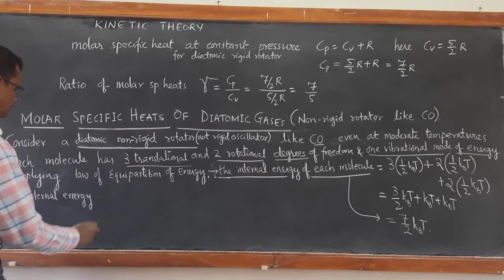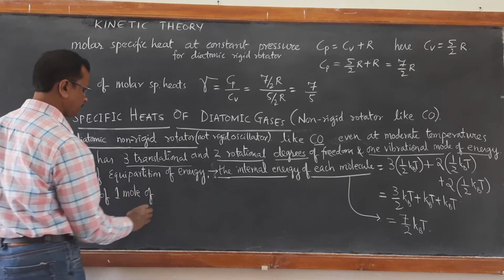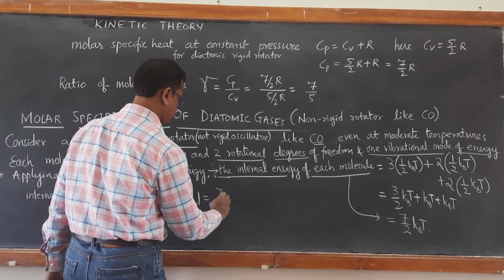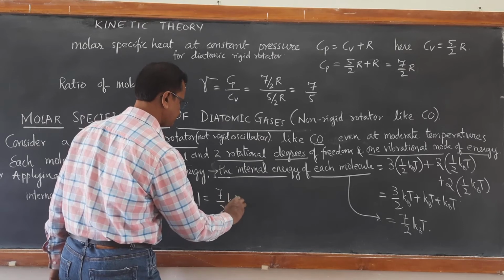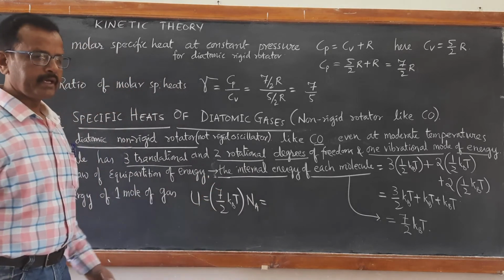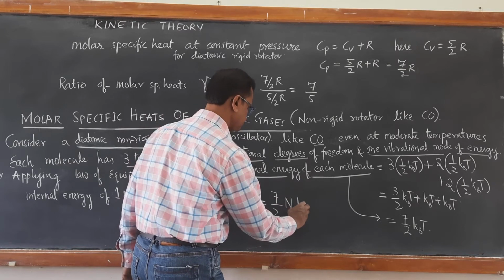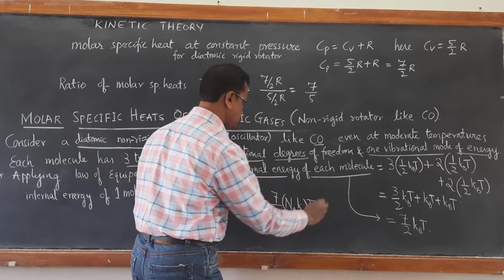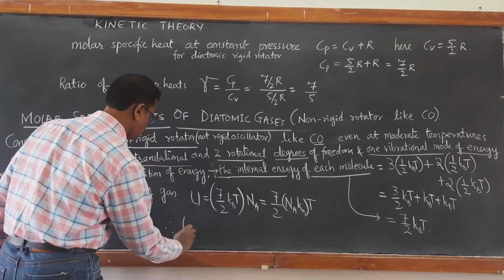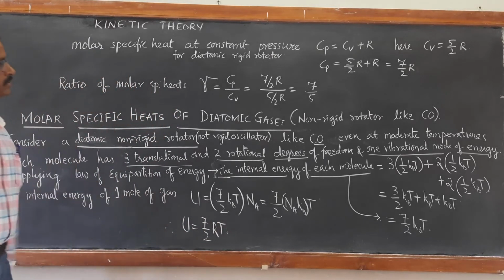Now internal energy of 1 mole of gas: U is equal to 7 by 2 kBT into Na. So it becomes 7 by 2 Na kBT. Na kB becomes R, therefore it becomes 7 by 2 RT.